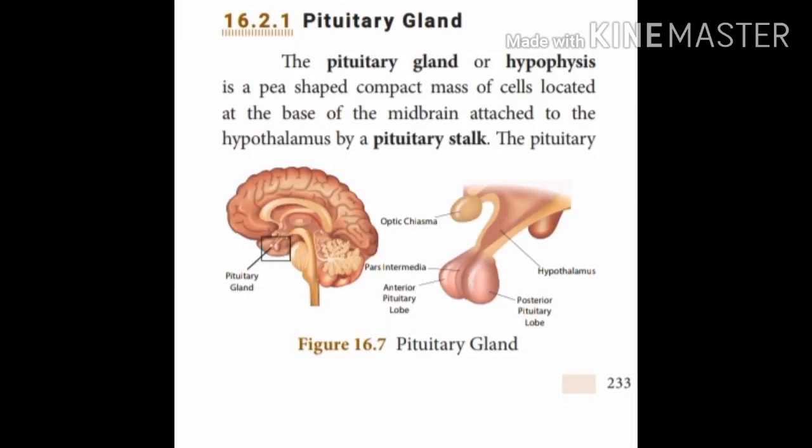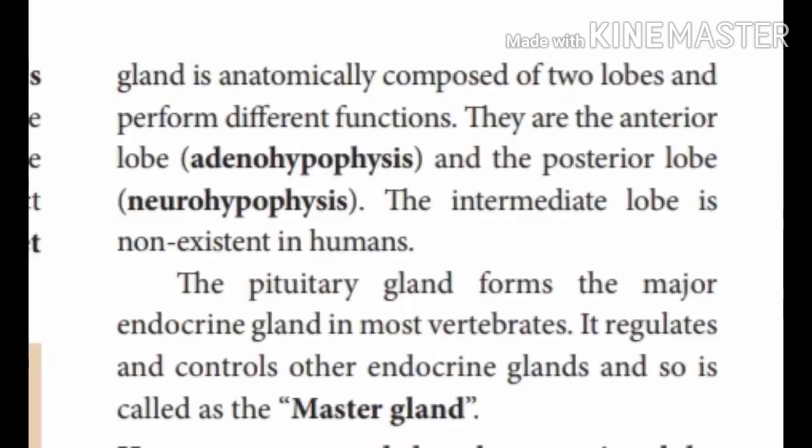Let's start with our first gland, the pituitary gland. Pituitary gland or hypophysis is a pea-shaped compact mass of cells located at the base of the midbrain, attached to the hypothalamus by the pituitary stalk. You find it near the brain in the picture. This pituitary gland is anatomically composed of 2 lobes.